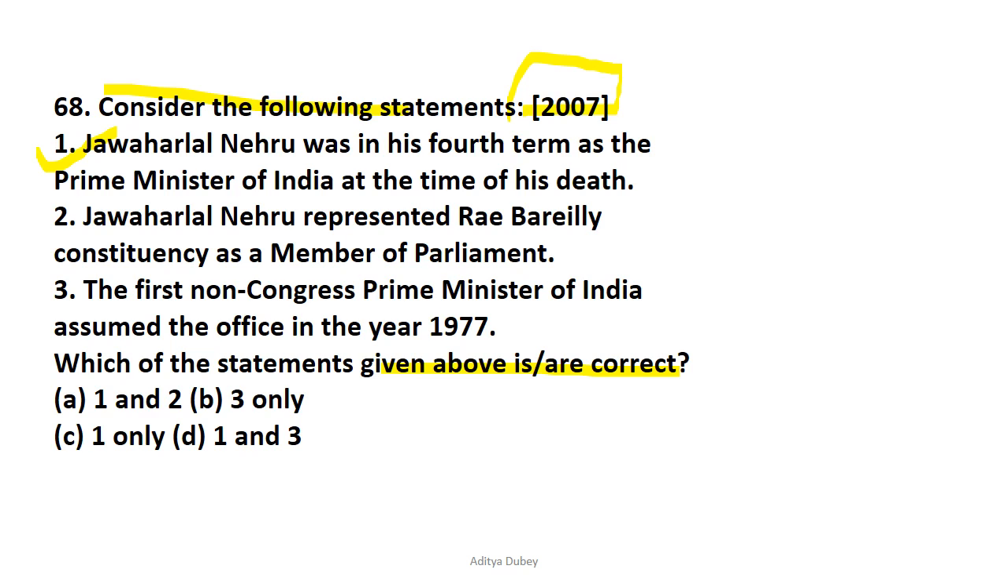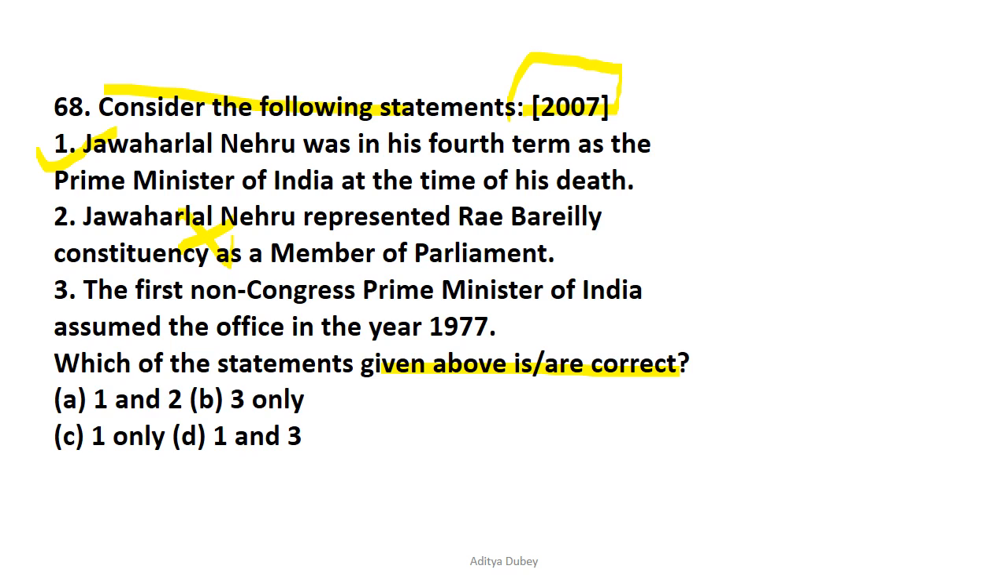Jawaharlal Nehru represented the Rae Bareilly constituency as the member of parliament. So no, this statement is not correct. This option is not correct because Jawaharlal Nehru represented the Phulpur constituency of UP. Now Rae Bareilly is not represented by Jawaharlal Nehru, so option B becomes incorrect.